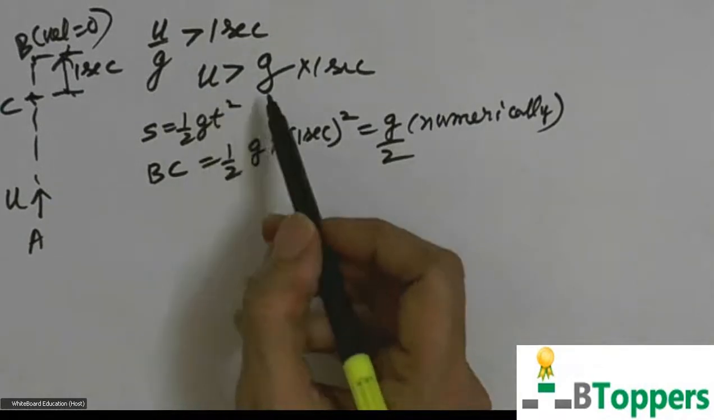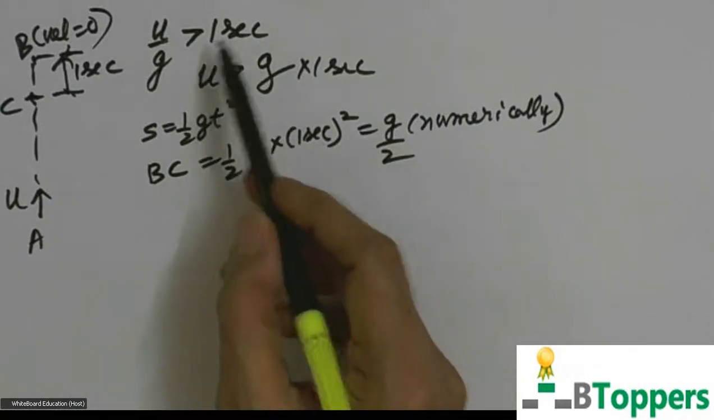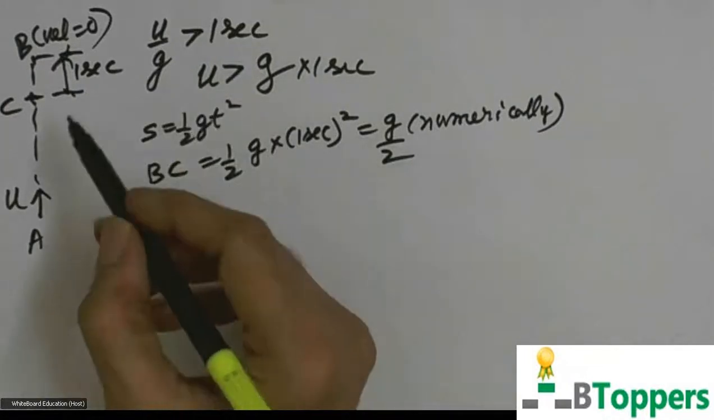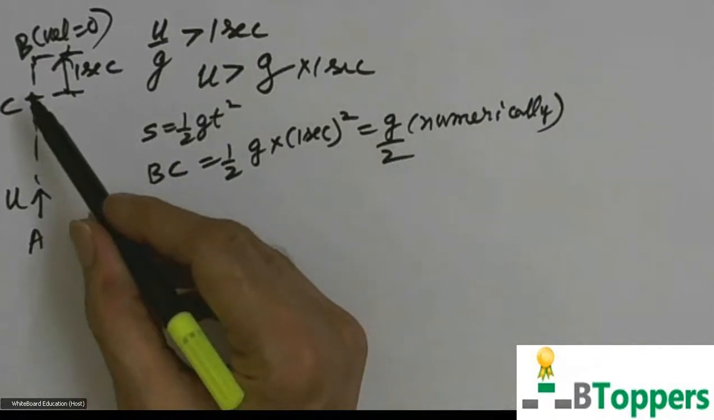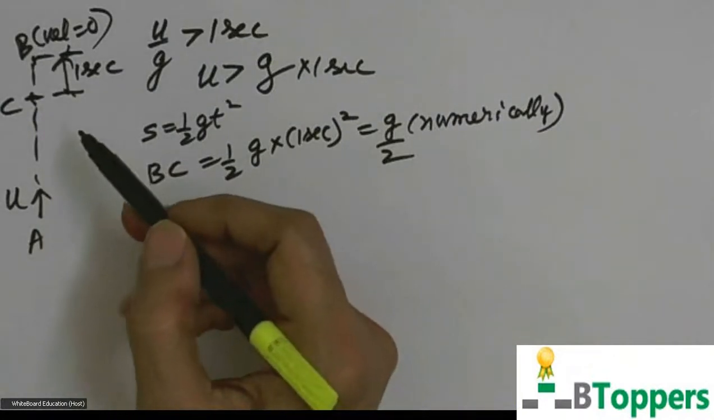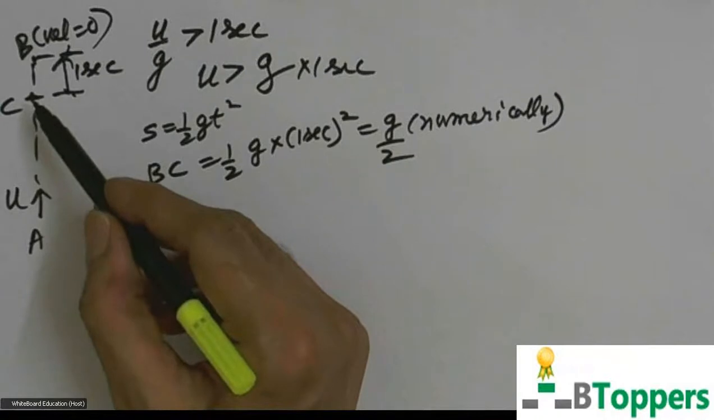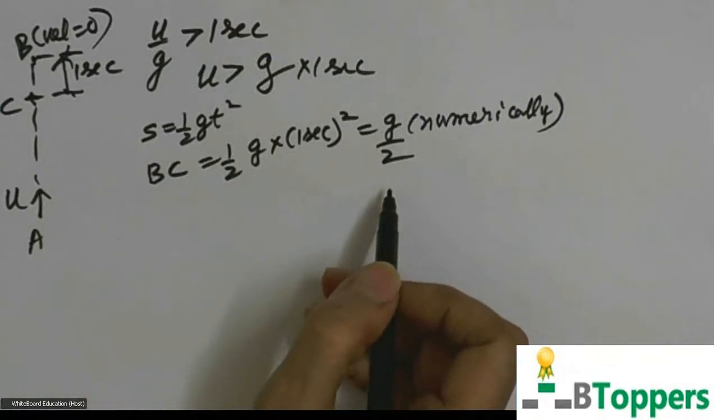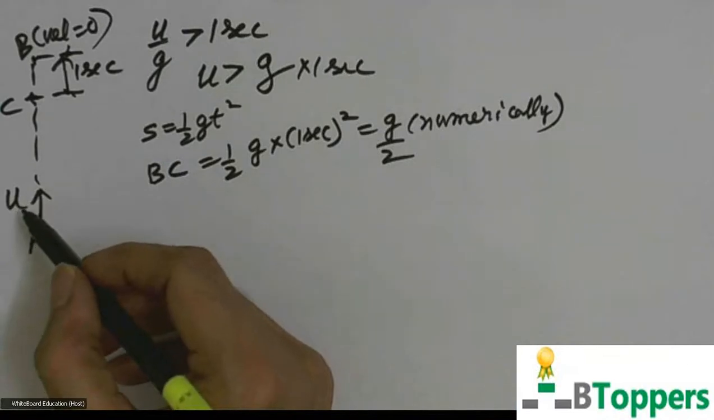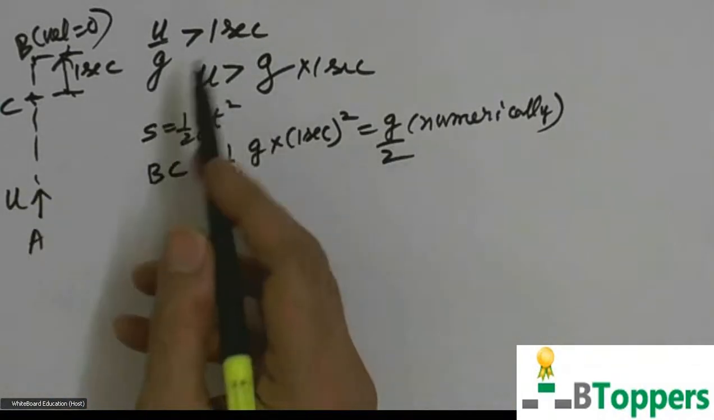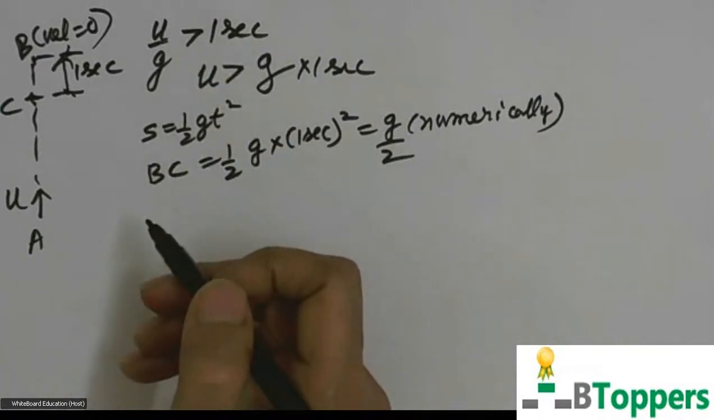That means if the initial velocity is numerically greater than g, so the time of ascent is more than 1 second, then the distance covered during the last second of upward motion or ascent is same as the distance covered during the first 1 second during descent, which is numerically equal to g by 2. Whatever may be the initial velocity of projection, provided u is numerically greater than g, provided time of ascent is more than 1 second.